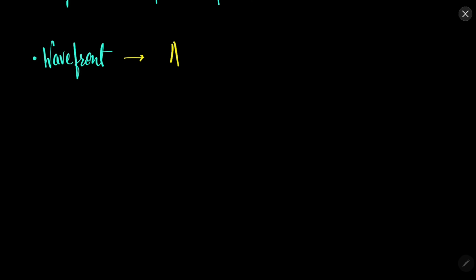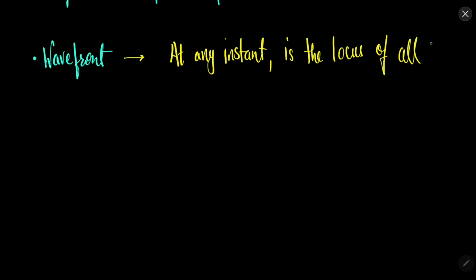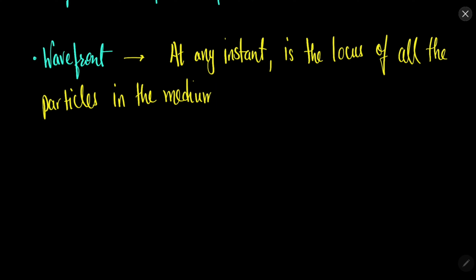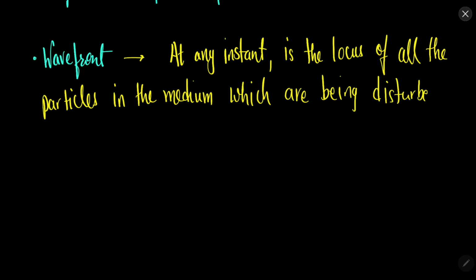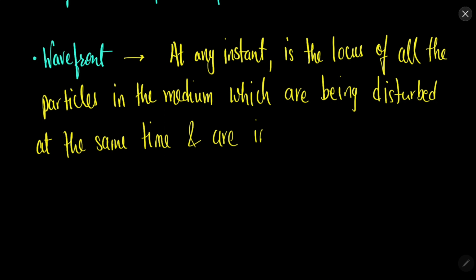Wavefront of a wave at any point or any instant is the locus of all the particles in any medium which are being disturbed at the same time and are in the same phase of vibration.